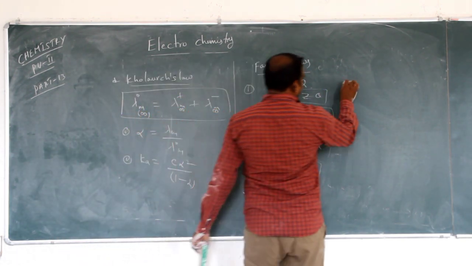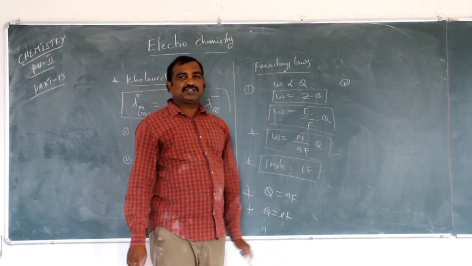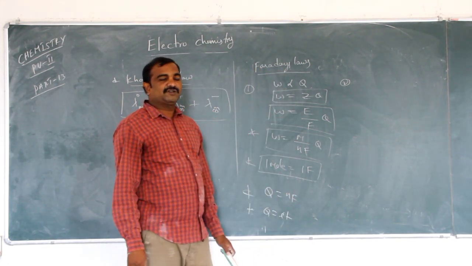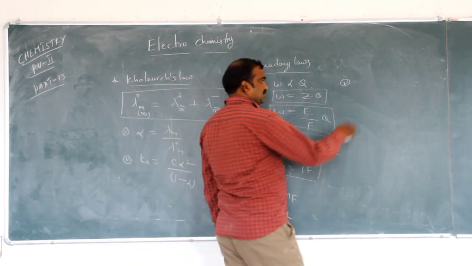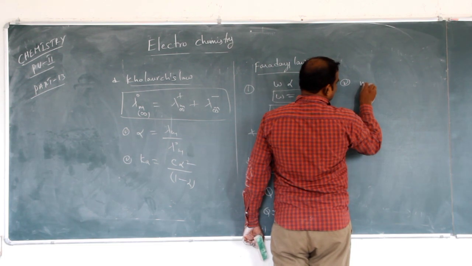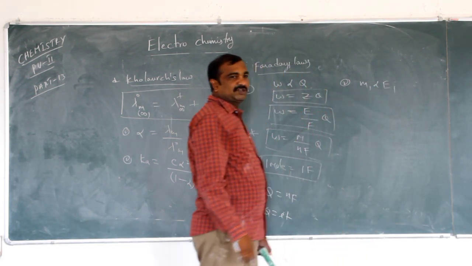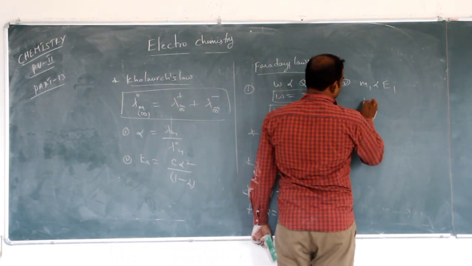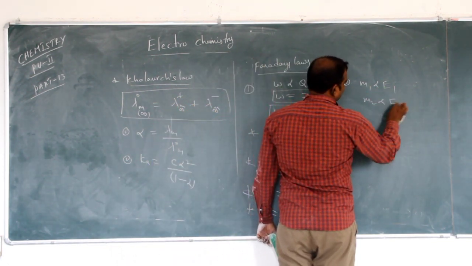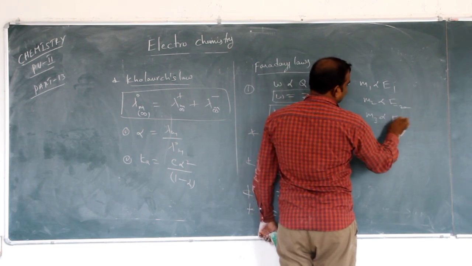This is the first law. Second law: when the same quantity of current is passed through different electrolyte solutions, the mass deposited, or the amount of substance deposited, is directly proportional to the respective equivalent weights. So M1 is proportional to E1, M2 proportional to E2, and M3 proportional to E3.